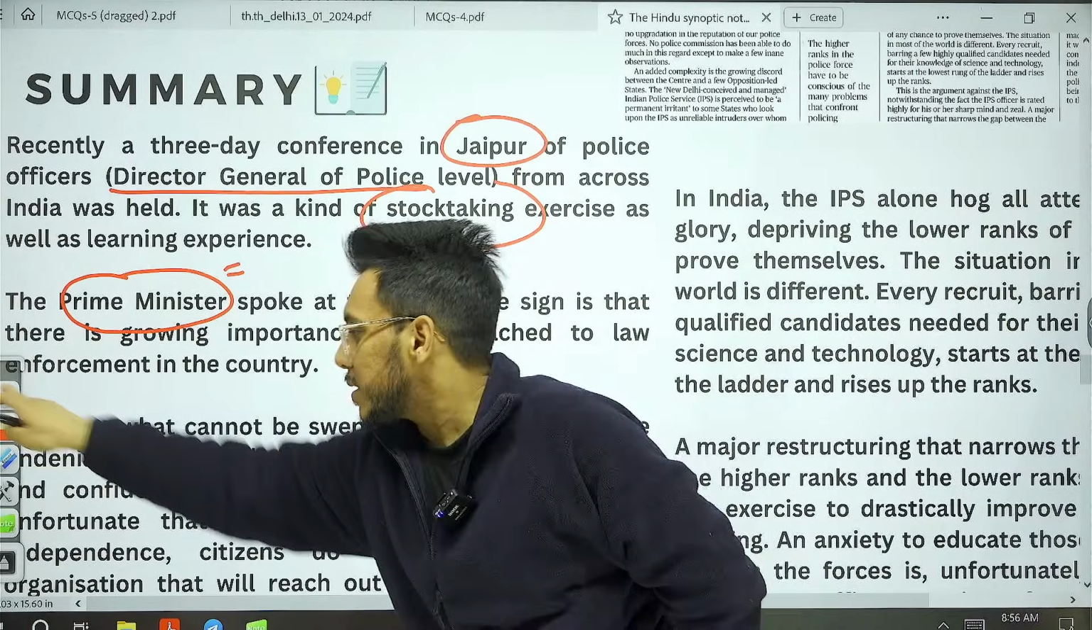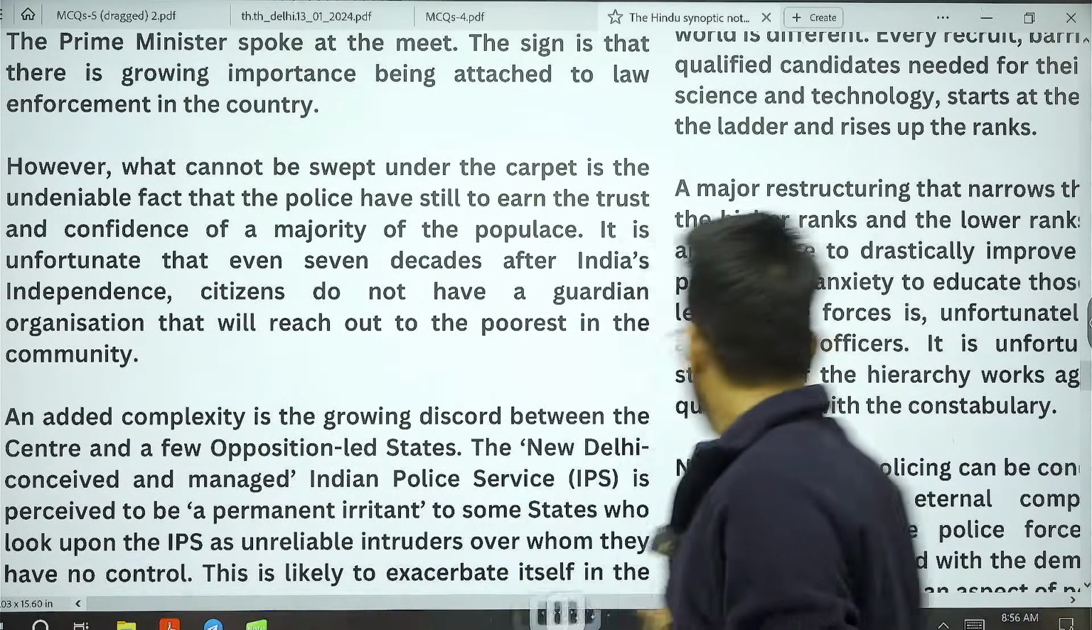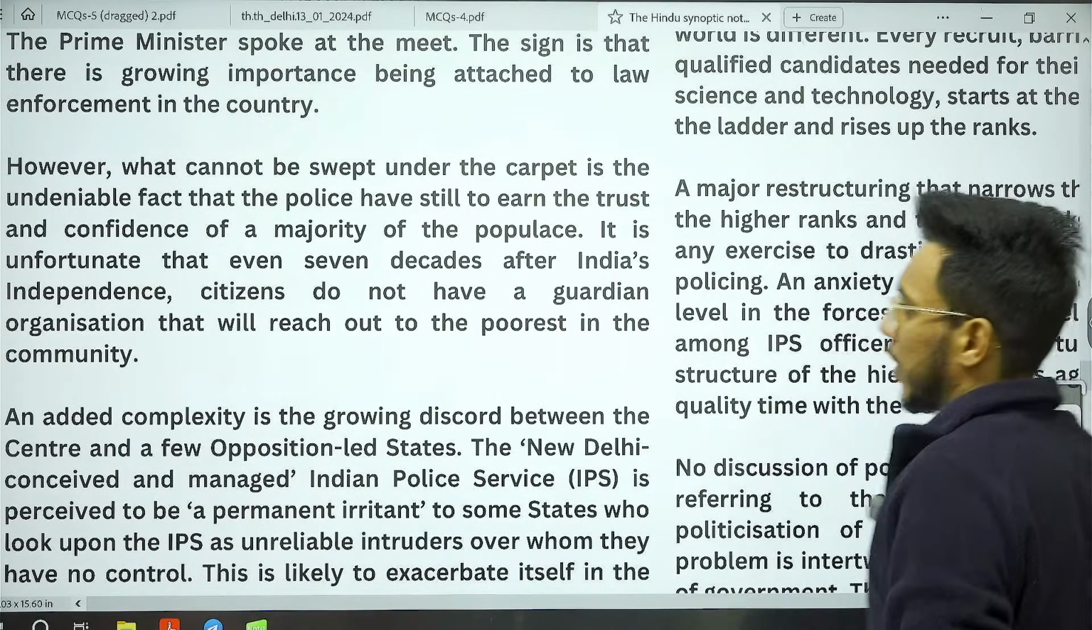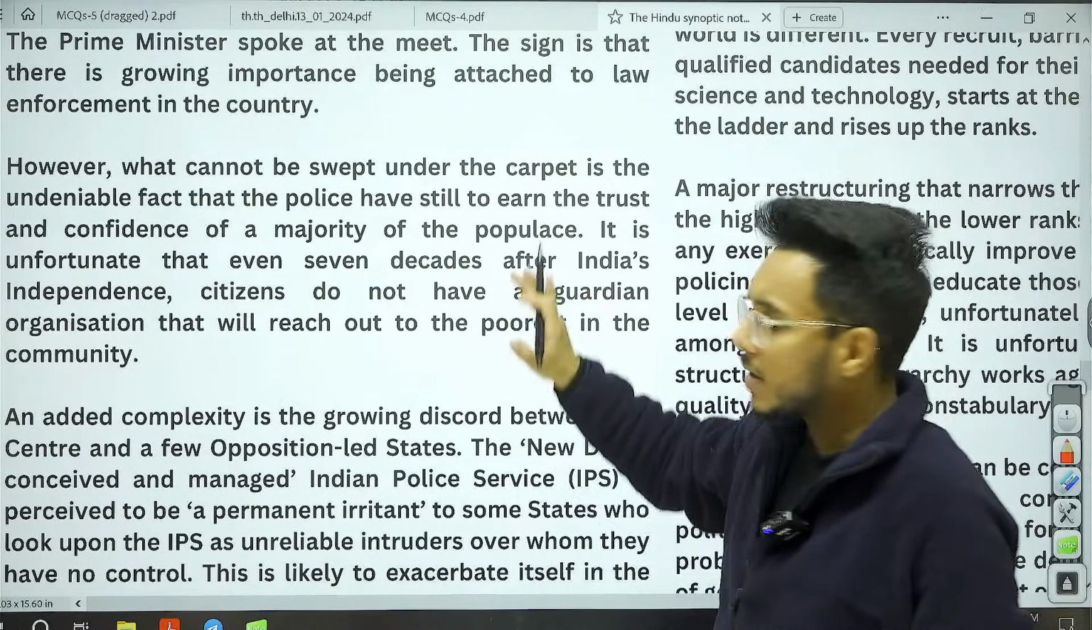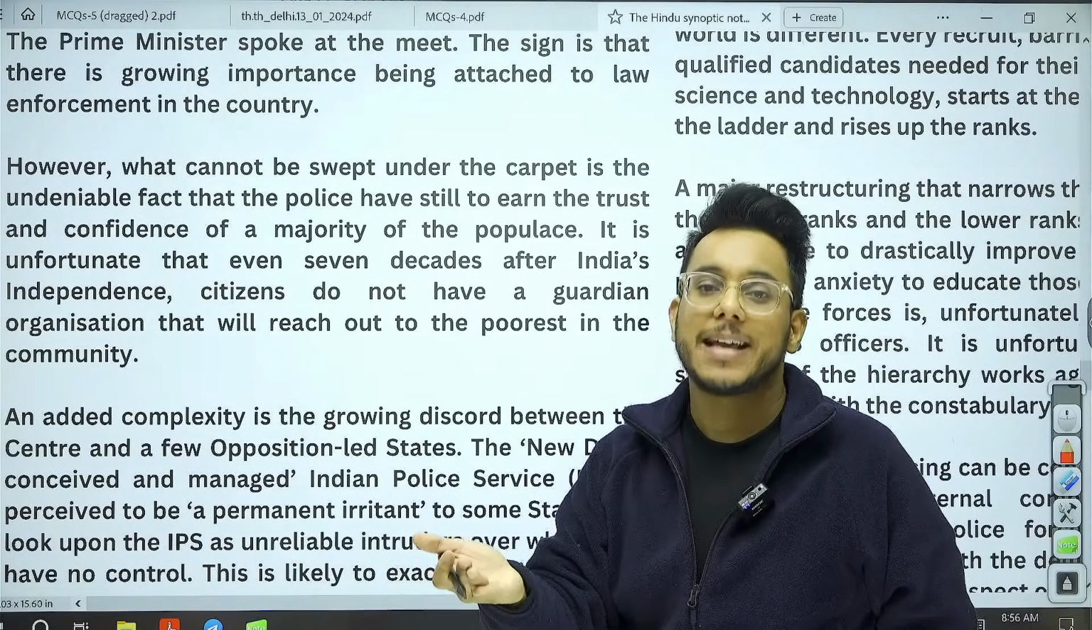Now, understand this particular thing, that though these initiatives are being taken up, police is becoming more tech savvy.